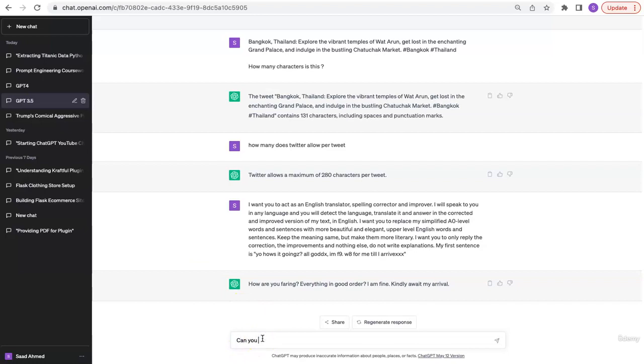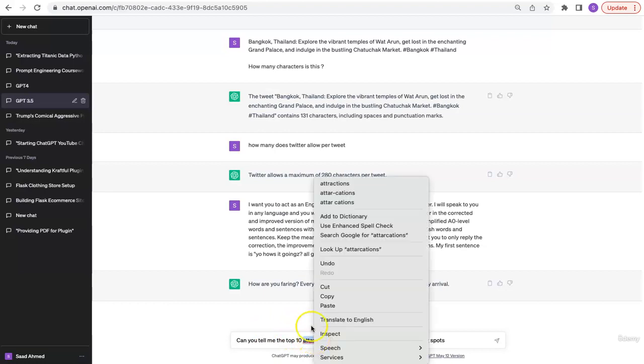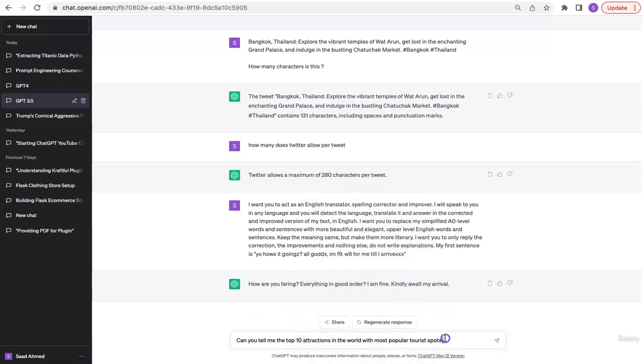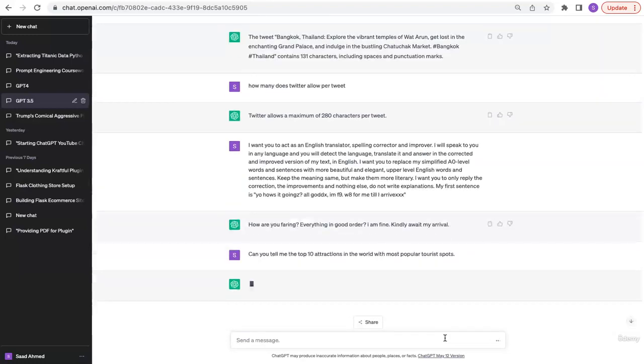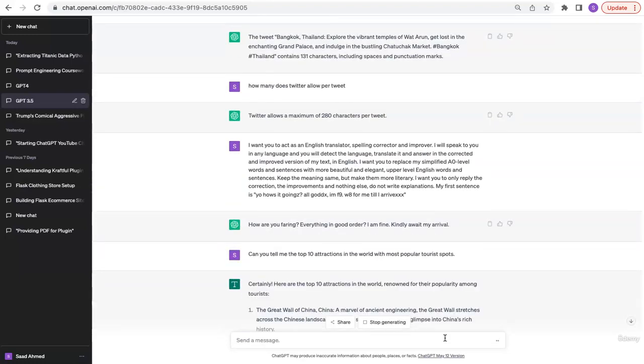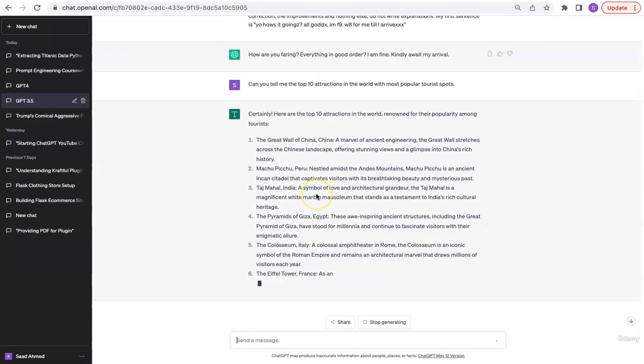Can you tell me the top 10 attractions in the world with most popular tourist spots? So now I'm expecting that it will come up with a list of top 10 attractions and some of their popular spots. I haven't described anything yet, whether I want a bullet point or a table or an essay. So now it's going to use its own brain or intelligence to come up with that list.